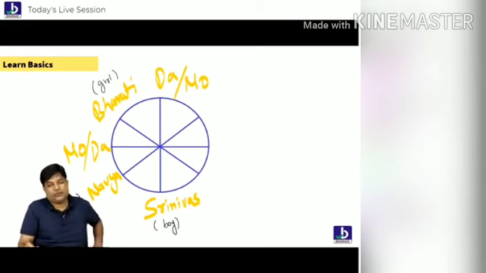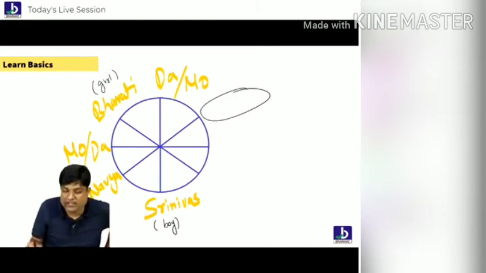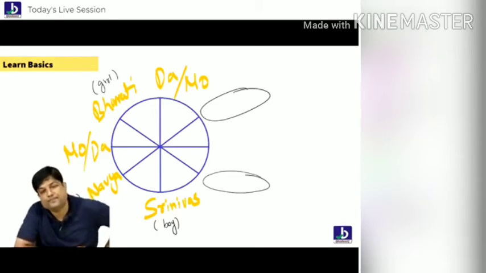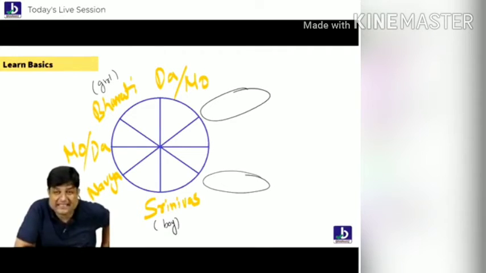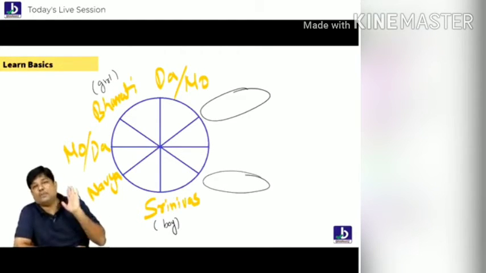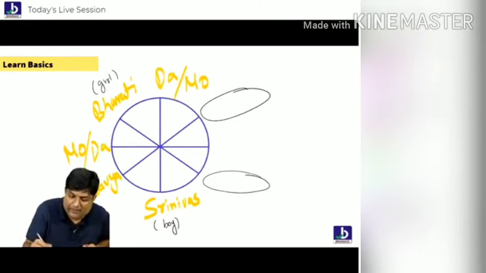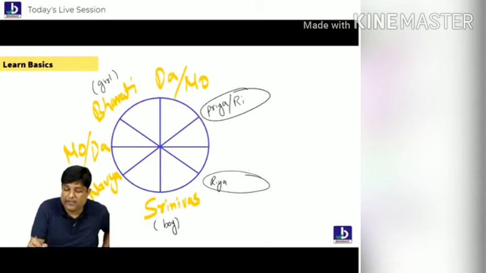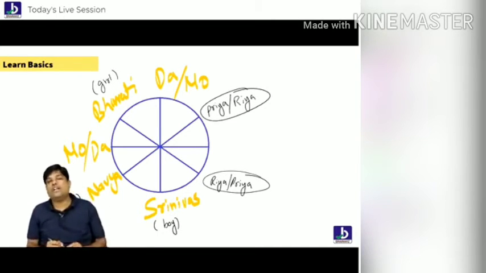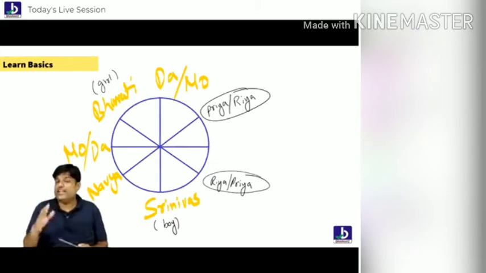So students, if you think there are 2 places for girls, this should be occupied by 1 girl and this should be occupied by 1 girl. Are you understanding, everybody? Clear? So who is that girl? Priya Riya. But where are those Priya Riya? Even I don't know where is Priya Riya. So this might be Priya here and Riya here, or else Riya here and Priya here. We have no idea, students, who is where.